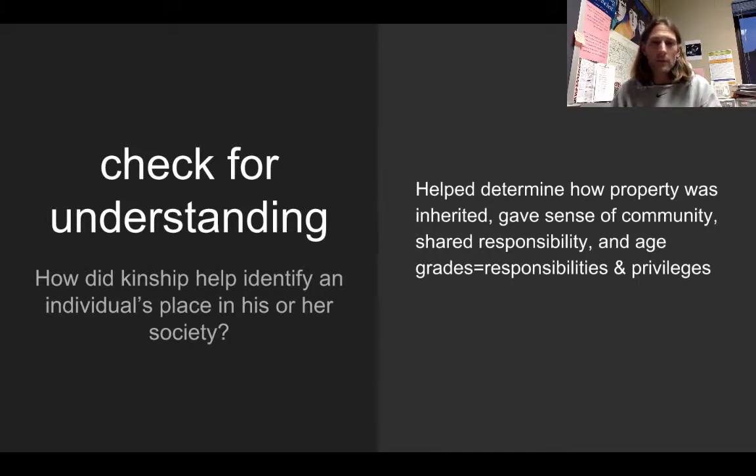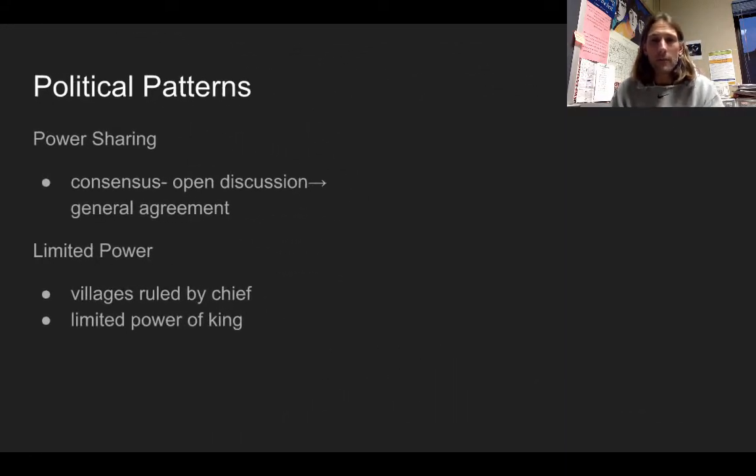And that's not all that different than in this country too. When you turn 16, you can get your driver's license. When you turn 18, you can vote. But that also comes with responsibilities as well. So that's not that different.